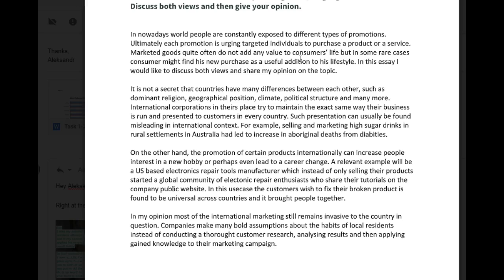If I were an examiner, this introduction for me would be a huge red flag that maybe you're not going to develop the essay the way you're supposed to. Okay, so really be careful with the way you phrase your introduction.